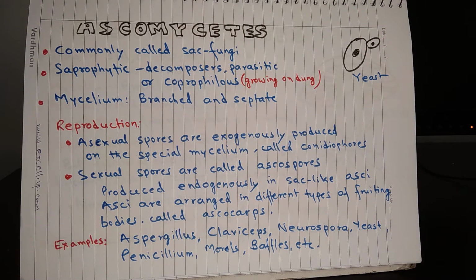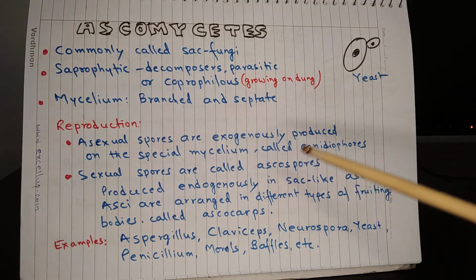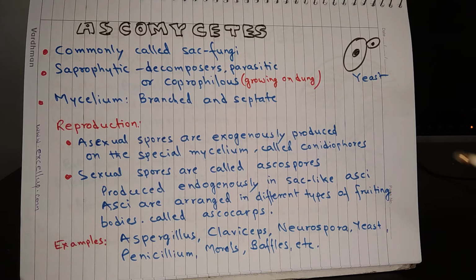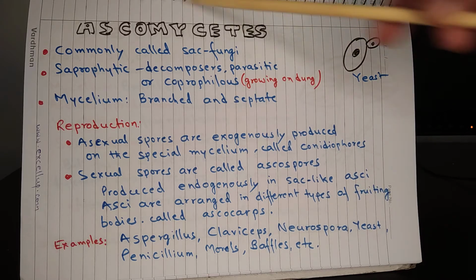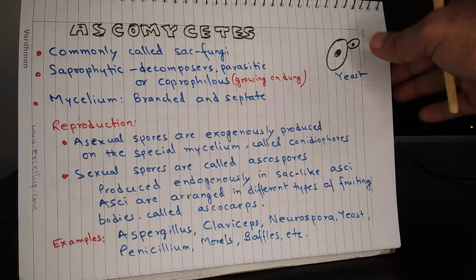Let us now talk about reproduction. Asexual reproduction is by spores which are exogenously produced on the special mycelium called conidiophores. Sexual reproduction is by spores which are called ascospores. Ascospores are produced endogenously in sac-like asci, and because of these asci, this division is called Ascomycetes.